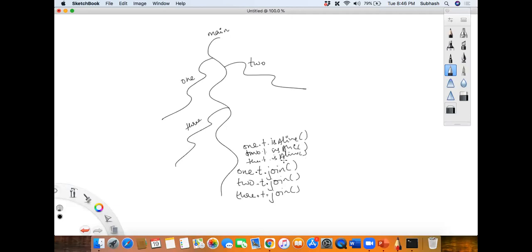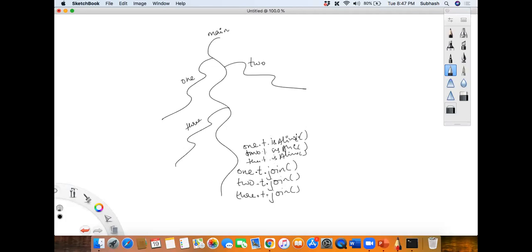All these methods are thread methods, my dear friends, and I'm calling them with respect to that object because the thread was created inside the object, isn't it? Think a little bit, you'll understand, right? So these are thread methods and the thread is being created inside this object. That is why I'm calling this. So inside this object, I have a thread object. Inside this thread object, there is a join method, correct?